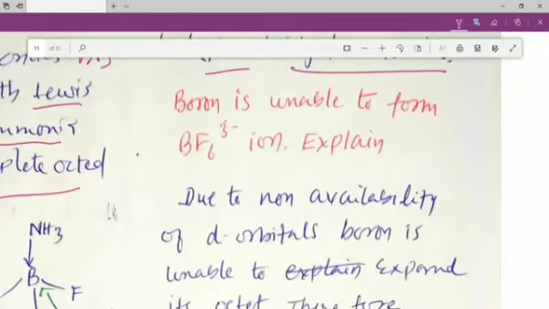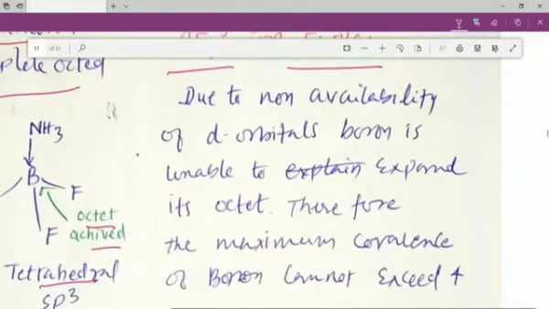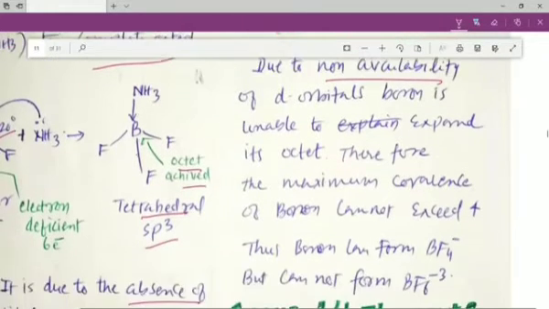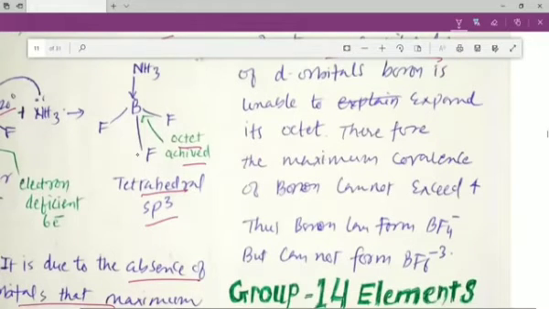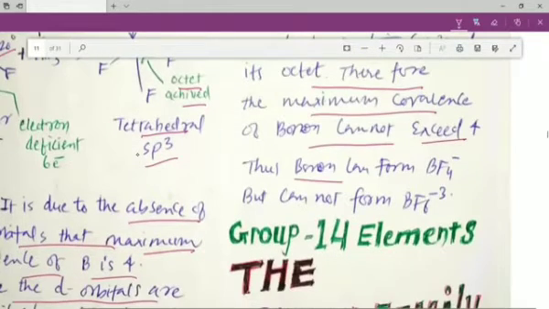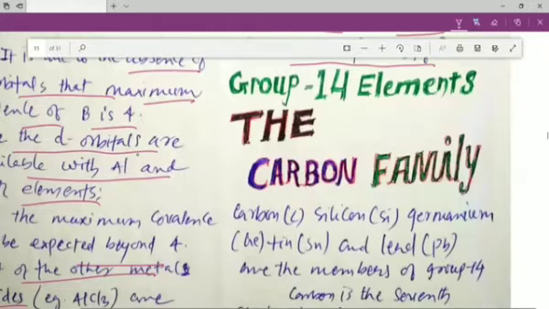Now we have a question, my dear students. Boron is unable to form the BF6 3- ion. Give reason. So due to the non-availability of vacant d orbitals, boron is unable to expand its octet. Therefore, the maximum covalence of boron cannot exceed 4, and thus boron can form BF4 minus, but boron cannot form BF6 3-.